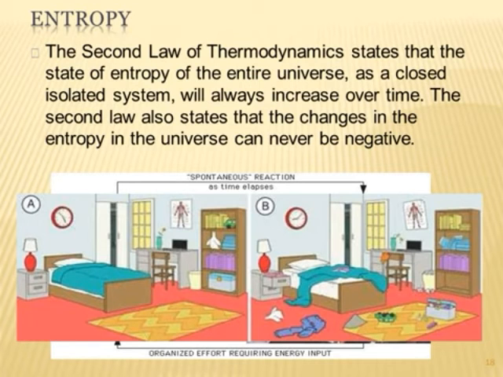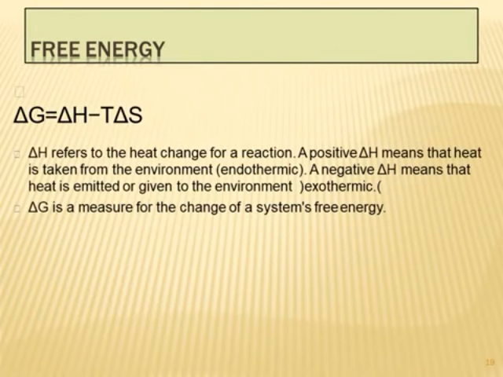a better statement of the law is that the entropy of a perfectly crystalline substance approaches 0 as the temperature approaches absolute 0. The third law cannot be applied to supercooled liquids because their entropy at 0 kelvin is probably not 0. The universe will attain absolute 0 when all the energy and matter is randomly distributed across space. The current temperature of empty space in the universe is about 2.7 kelvins. Then next we see the zeroth law.